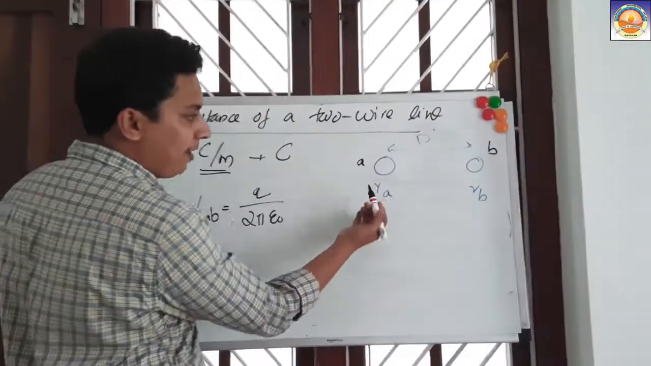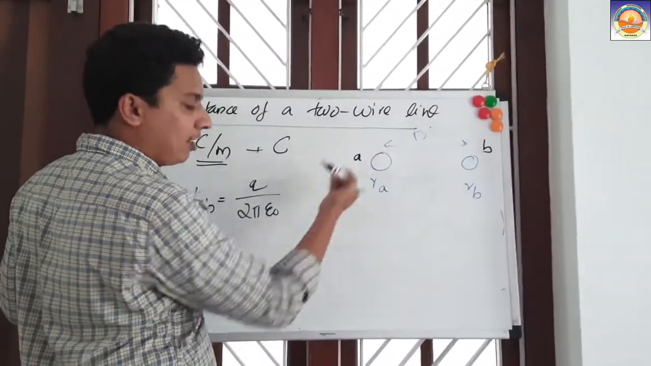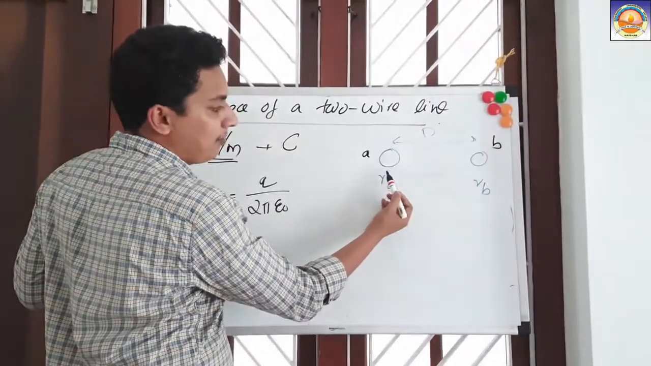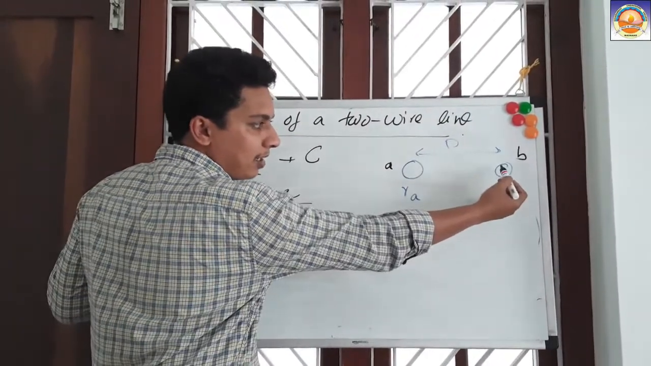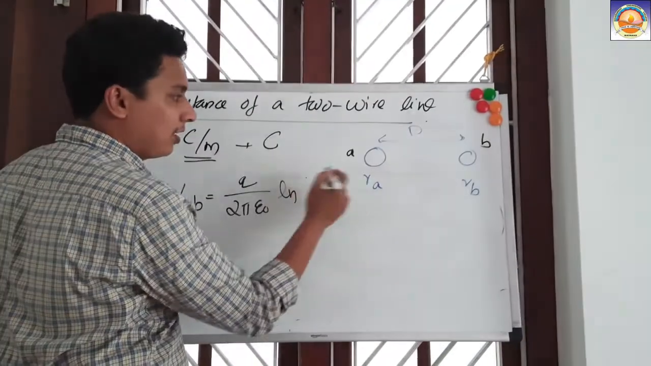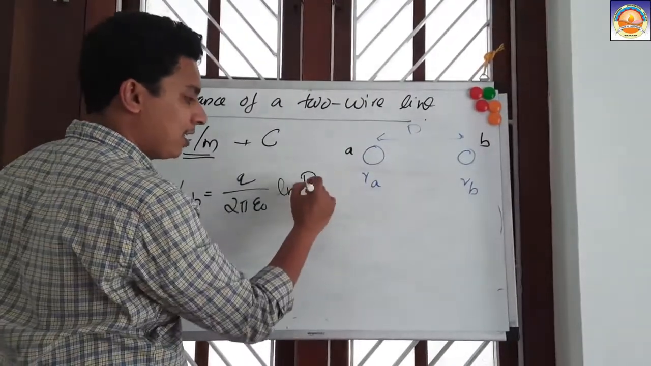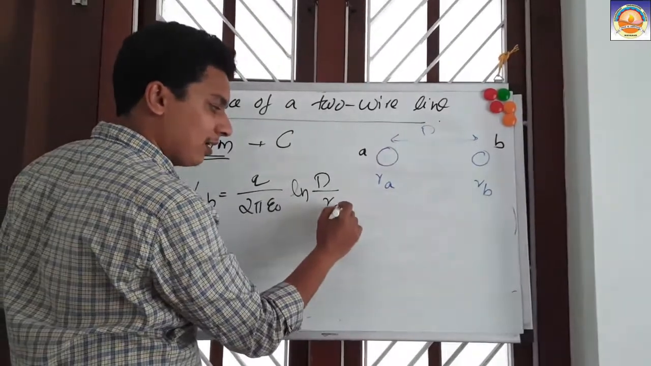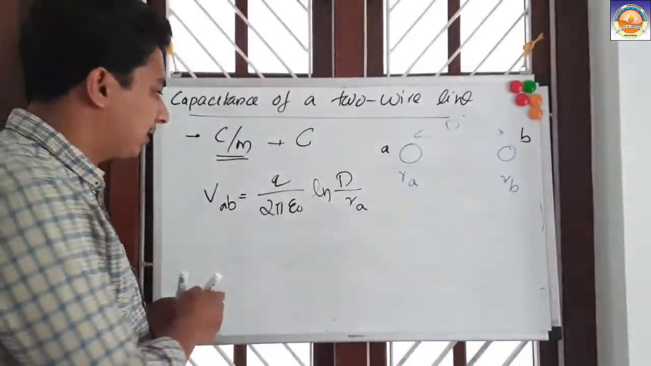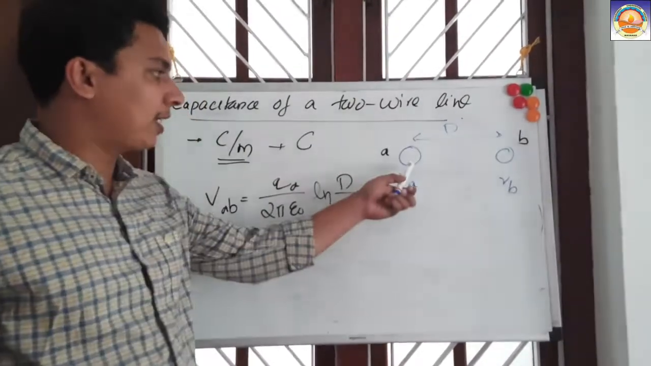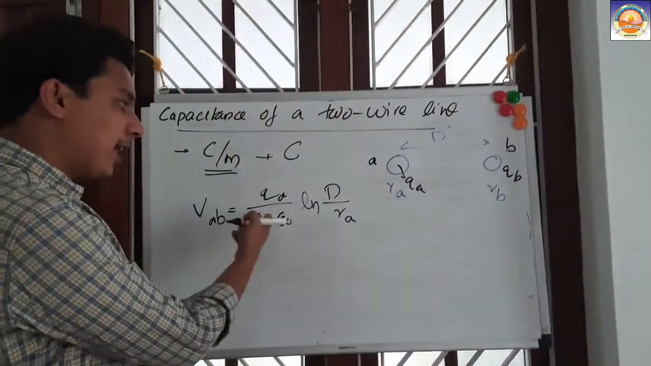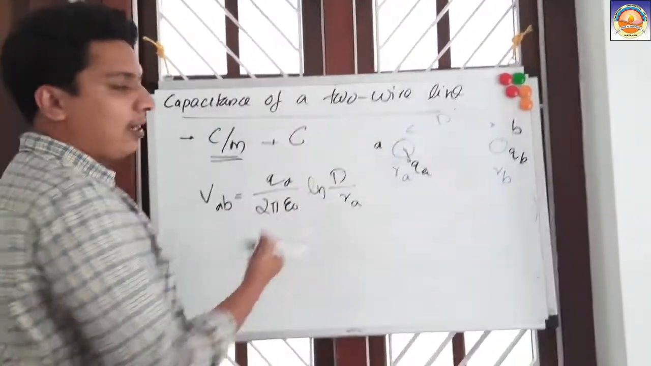ln. Let us say if we consider this conductor A, due to conductor A, what is the potential? The potential will be from the distance RA to the distance D. So the farthest point is D, and the nearby point is RA, ln D by RA. This is due to the charge on A, let us call it QA, and this one QB. So due to charge QA, it is QA by 2 pi epsilon 0 into ln D by RA.